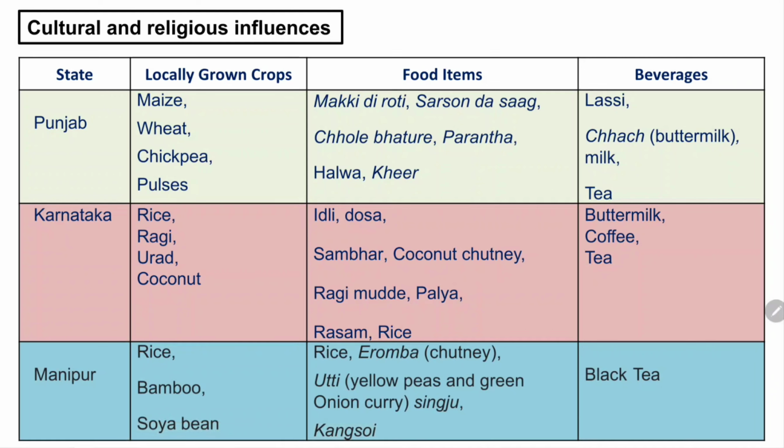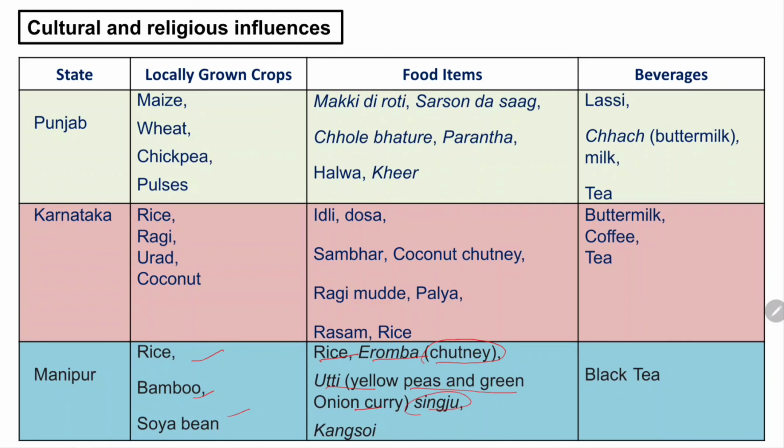Another state that we have seen is Manipur. Here the locally grown crops are rice, bamboo and soya beans. Other crops are also there, but only a few are mentioned here. The traditional food items are rice, ironba, which is a kind of chutney prepared using fermented fish, and uti, which is a kind of dal prepared using yellow peas and green peas, together with onion curry.